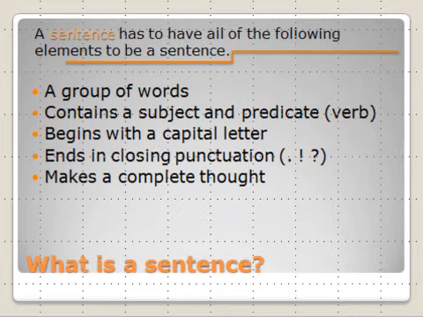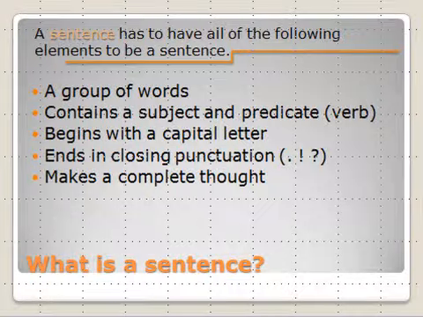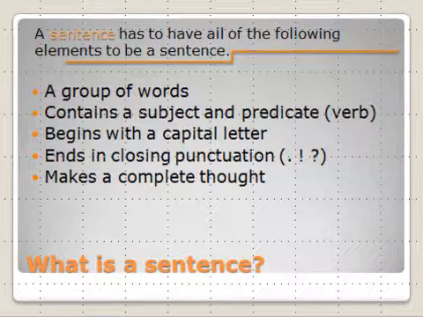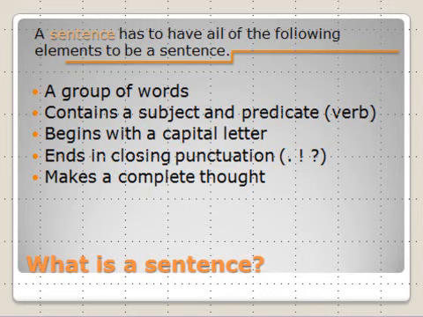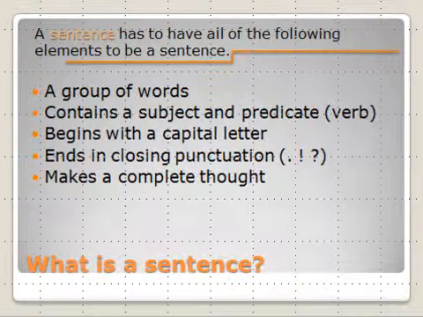Before we look at phrases and clauses, let's make sure that we all understand what makes a sentence a sentence. A sentence is a group of words. We could spot that even if we didn't know anything else about a sentence. But the sentence always contains a subject and a predicate, meaning verb. A sentence always begins with a capital letter. That's something we learned even in first grade. And sentences always end in closing punctuation. We always need some kind of signal to tell us that the end is there. And most important of all of these, a sentence has to make a complete thought.